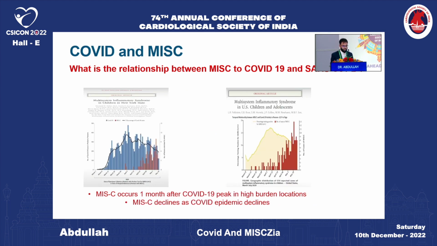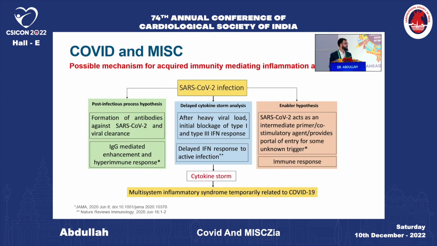Similarly, in European and American countries, it was observed that after a surge of COVID cases, following with a gap of around 3 to 6 weeks, there was an emergence of MIS-C cases. And as the COVID pandemic started to decline, the MIS-C cases also appeared to decline.